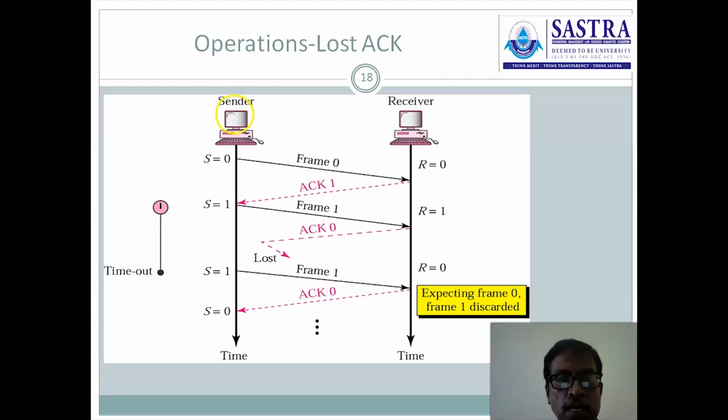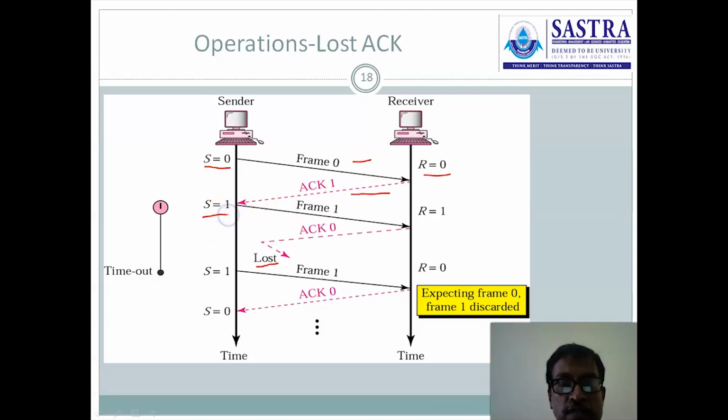receiver to sender. And then come to the third case: frame is transmitted successfully, acknowledgement is also transmitted successfully. Unfortunately, the acknowledgement may be lost. If acknowledgement is lost, then what happened? We are going to see now. S equal to 0 and R equal to 0. Transmitted frame is 0, waiting frame is 0, so frame is transmitted successfully, acknowledgement is transmitted.